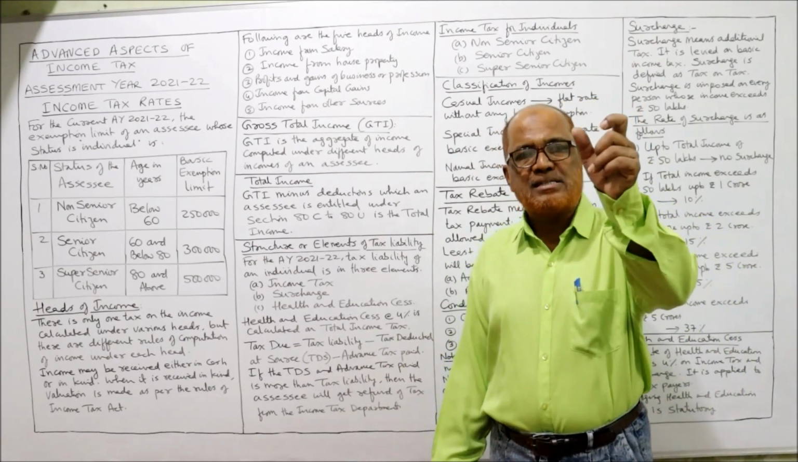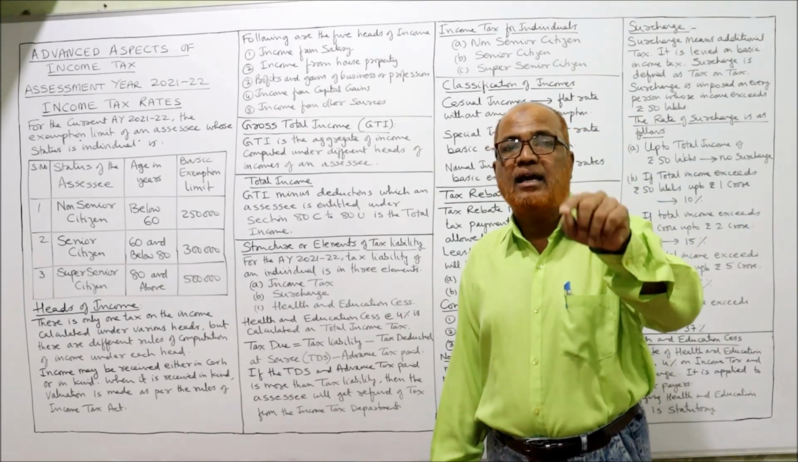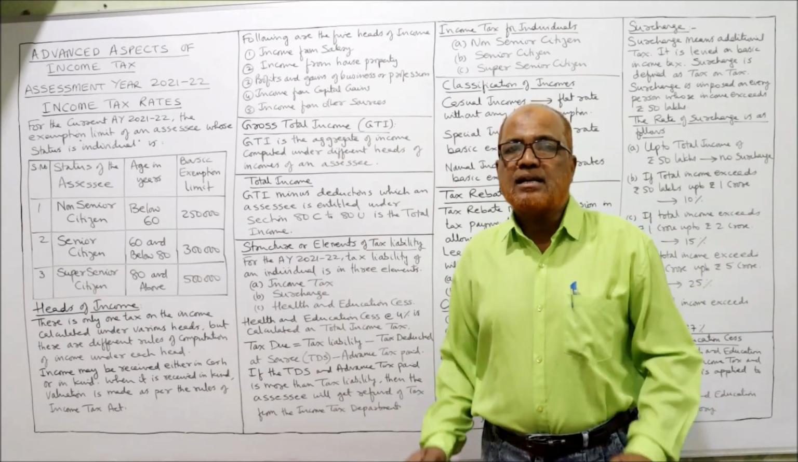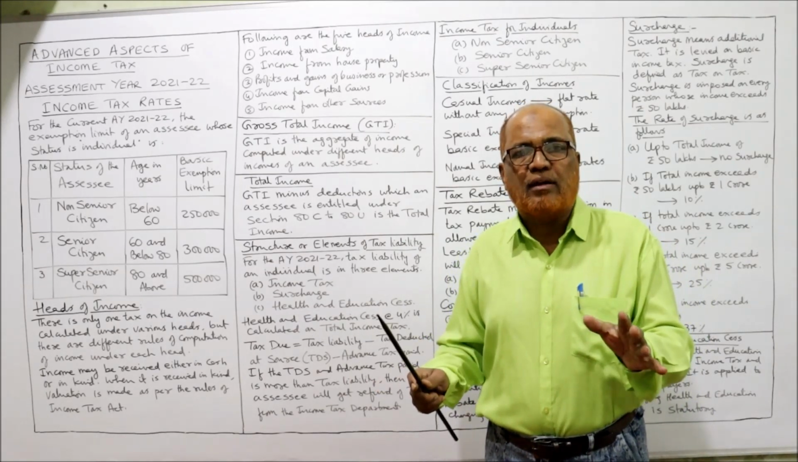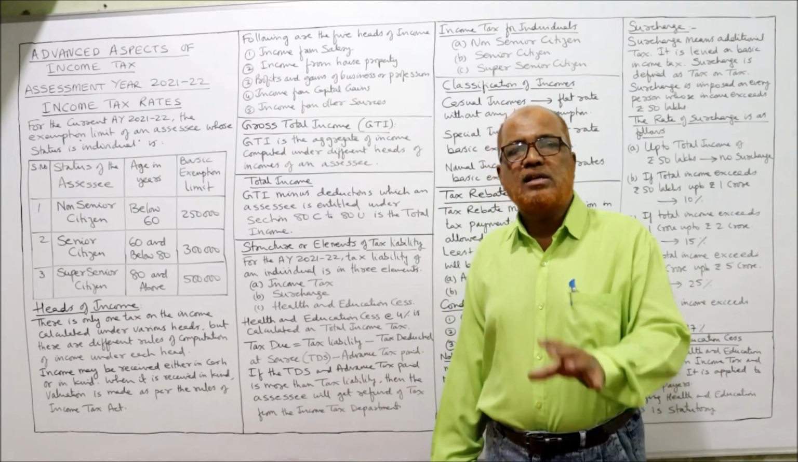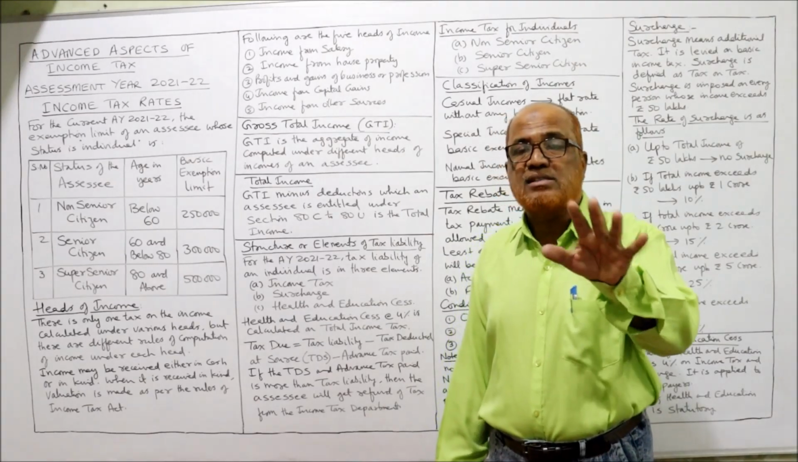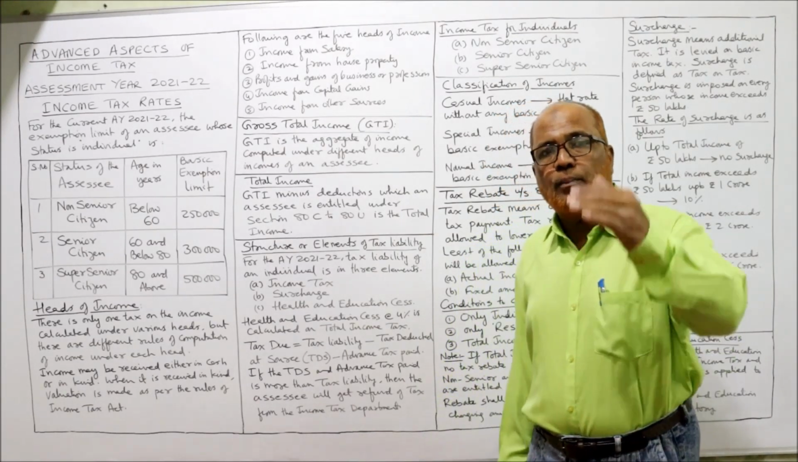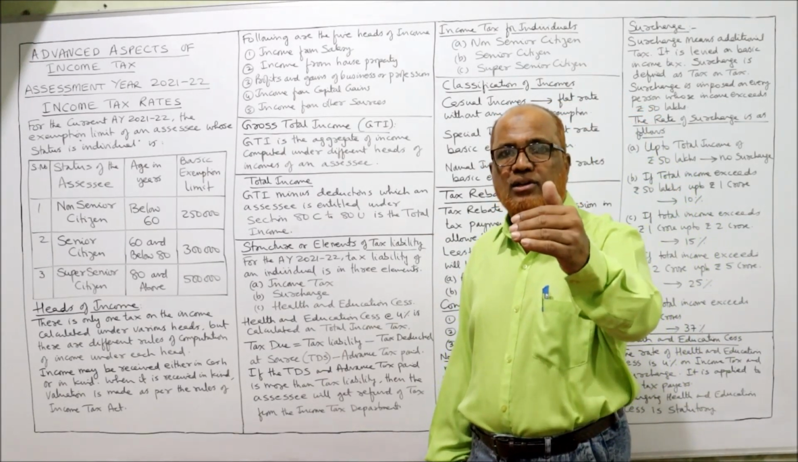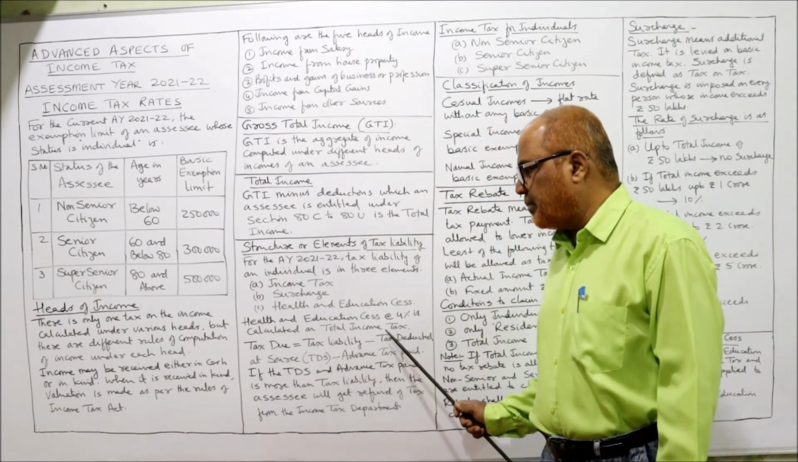First, you calculate the basic income tax. To basic income tax, surcharge will be added if applicable. Surcharge will not be there for everyone. I'll explain in the last topic of this video what surcharge is. So surcharge is there, but it is not there for everyone. Some conditions are there for surcharge. So basic income tax plus surcharge plus health and education cess at the rate of 4% will be applied.